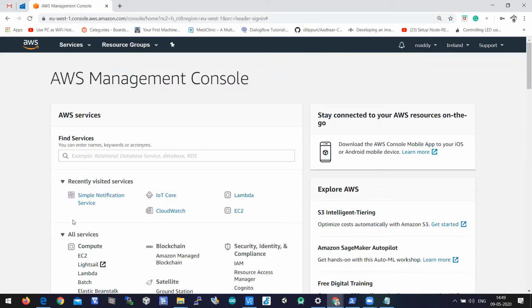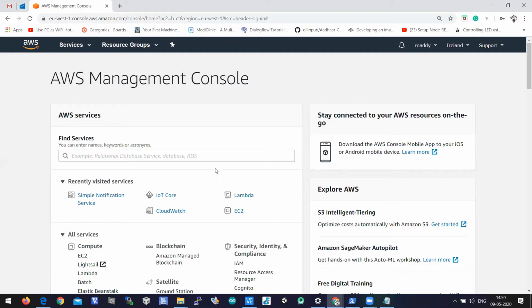In this IoT FTP program, we have used these kinds of services on AWS. We used Simple Notification Service, SNS, yesterday, and we have used IoT Core also. We have used CloudWatch in order to identify the debug log, and we have used Lambda and EC2. Lambda we used in Alexa, and EC2 we used for MongoDB for storing data.